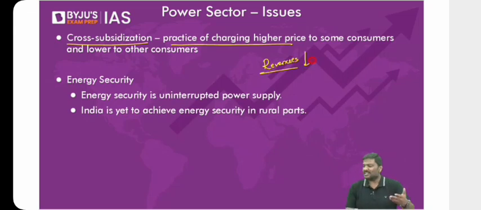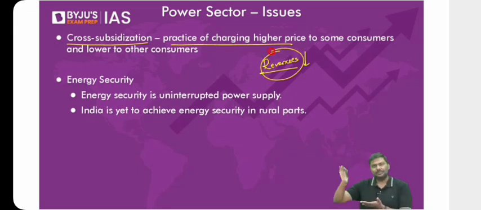Simple. Why am I writing this as a problem? Again, please understand, is it a social welfare measure? Of course, yes. It is a social welfare measure. I'm not discounting the fact that it is social welfare. But what I'm basically saying is, when your DISCOMs are already incurring losses and you practice cross-subsidization, the revenues collected by the DISCOMs will go down further. Simple.